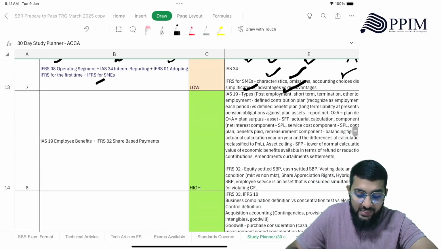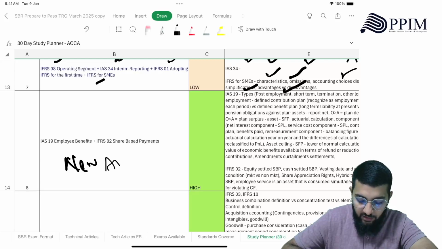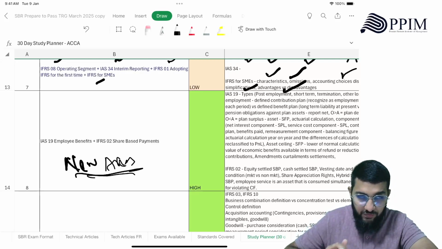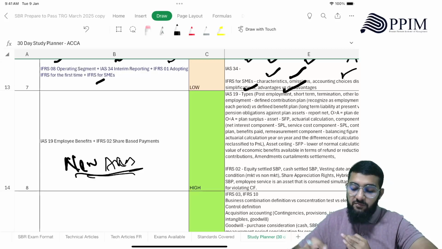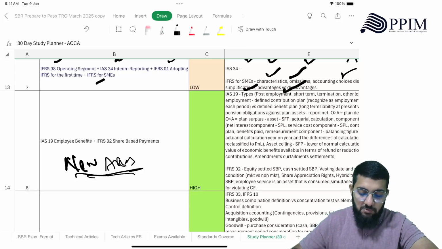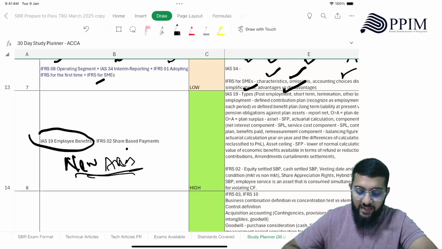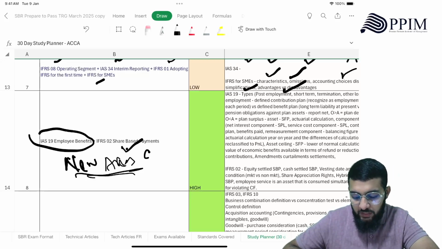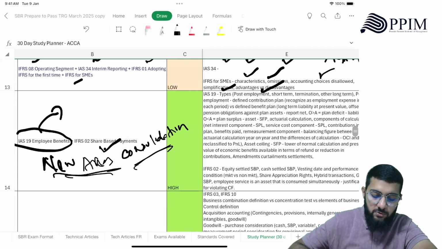Then you have IAS 19. Okay, very important new areas. Although this is not the examiner's favorite, I wouldn't call it the examiner's favorite, but very important because these are new standards and very critical standards. Even in September December 24, we saw this being tested, right? And this can be tested even as a part of consolidation groups, right? And this also has been tested in terms of group.